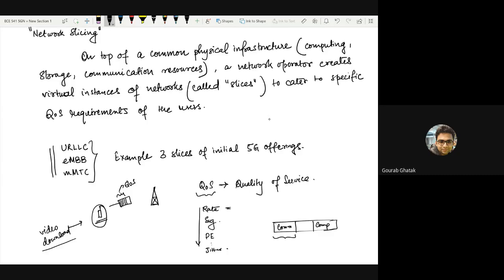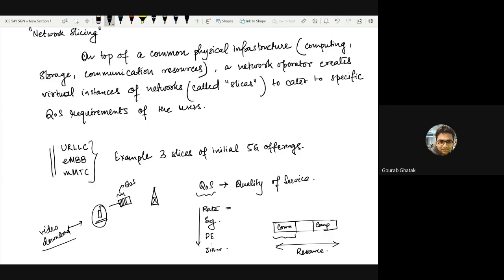So out of the total available resources at the network operator side, based on your QoS requirement, the operator will connect you to a slice which is categorized by certain fixed QoS characteristics.